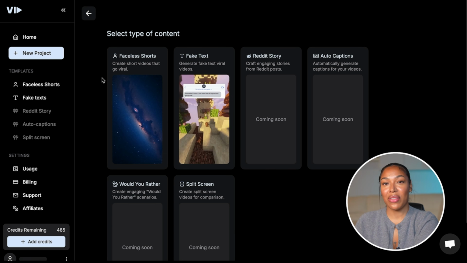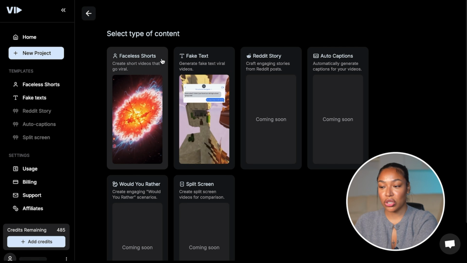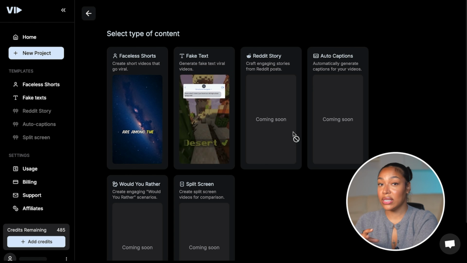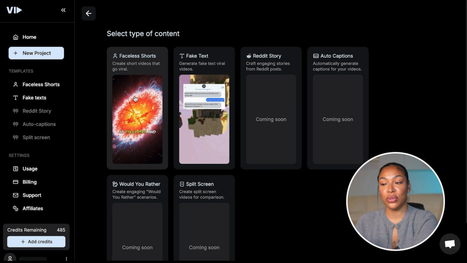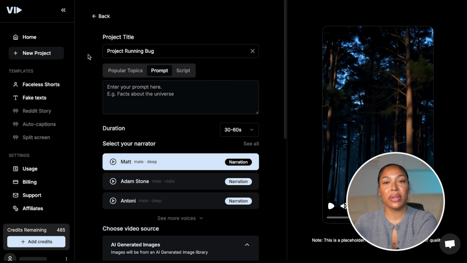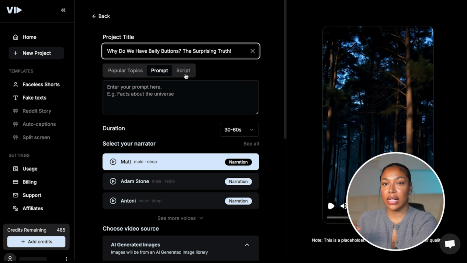And depending on the style that you want to go for, you can select either faceless shorts or fake text. As you can see, there's also some other features that are coming to this platform, but in the meantime, I'm going to be using faceless shorts. And from here, we're going to fill in all of the details about our video. So you're going to paste your title here. You're going to click on script.